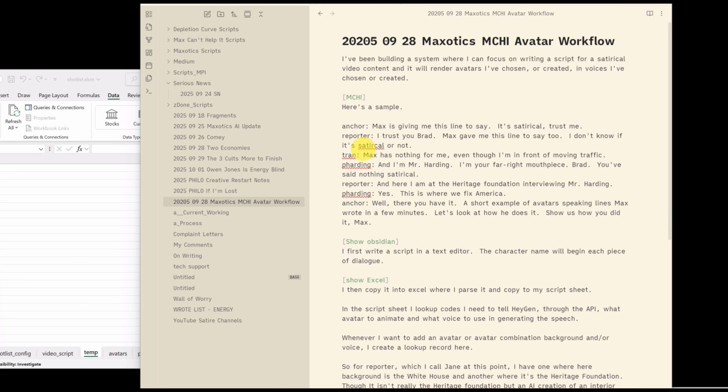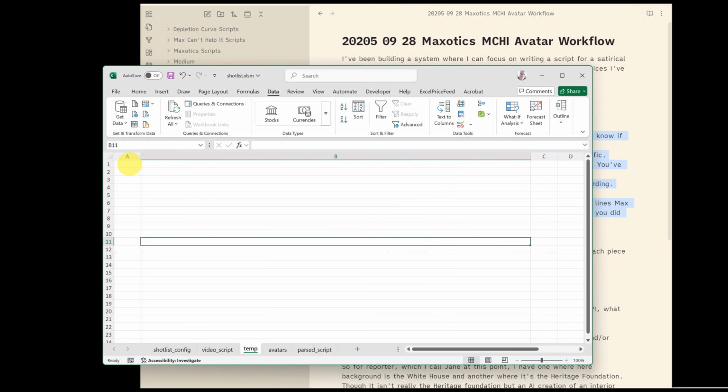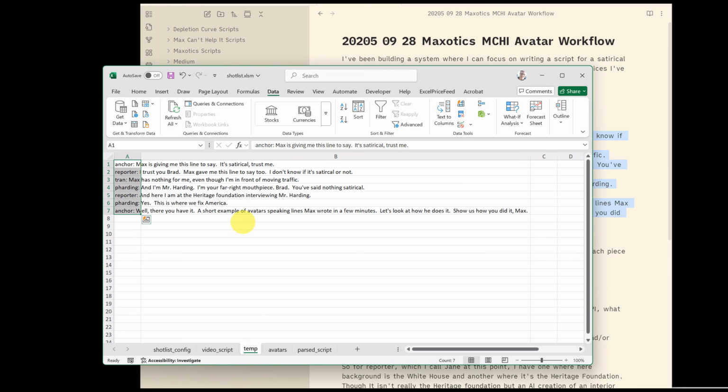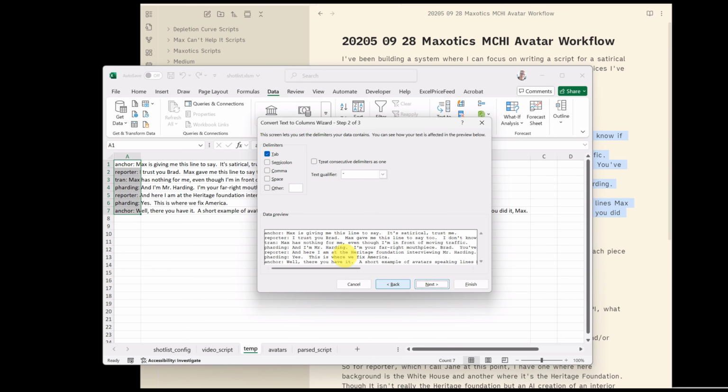Okay, so I'm going to work on the script here. So here's the script: anchor, Max is giving me this line to say. It's satirical, trust me. Reporter: I trust you, Brad, blah, blah, blah. So I'll take the script that I write, bring it into Excel, and paste it in this temp sheet that I've set up. And then I'll go into Data, Text to Columns, Delimited, and in this case, I use the semicolon. I can use anything. Finish.